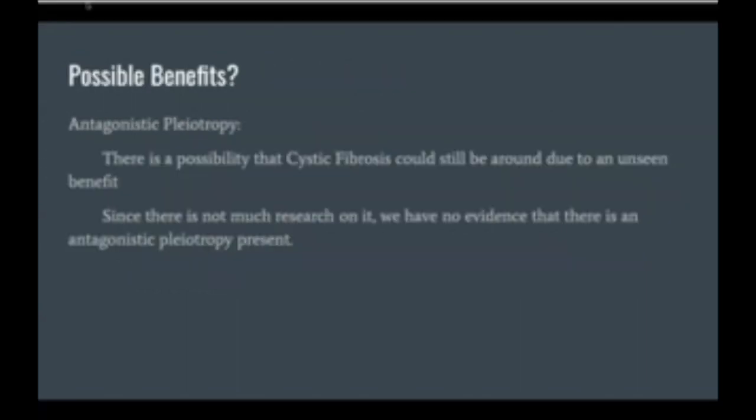Next slide. With a disease so awful, how is it possible that it's still around? There is a chance that cystic fibrosis could be present in the population due to antagonistic pleiotropy. However, it's still not fully understood, and there's not a lot of research on if there's a positive side to this. So we don't know for sure if there's a benefit of having it when you're younger. So right now, there's really not a good explanation to see if there's a good antagonistic pleiotropy there, but there's a potential that it could be.